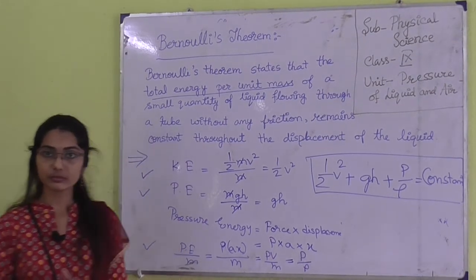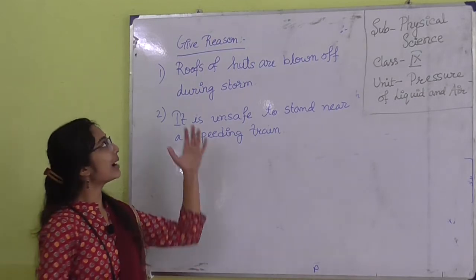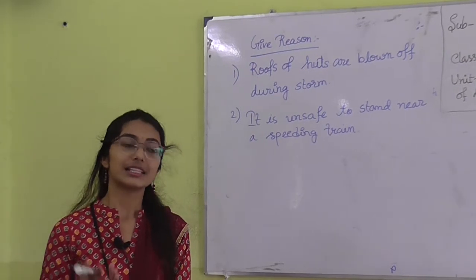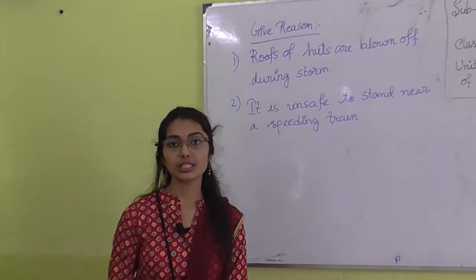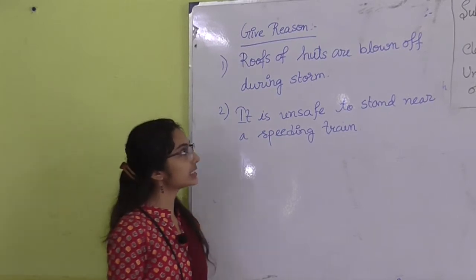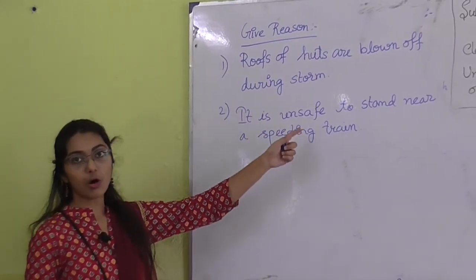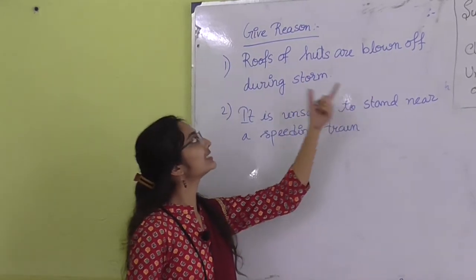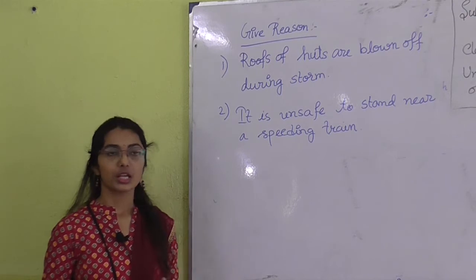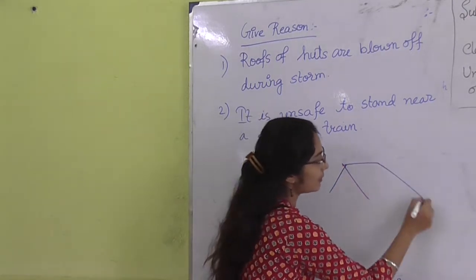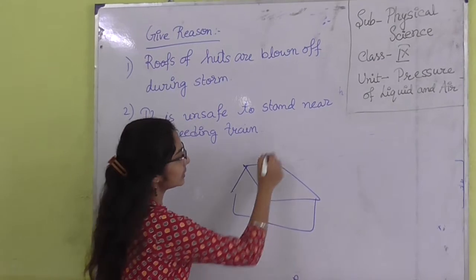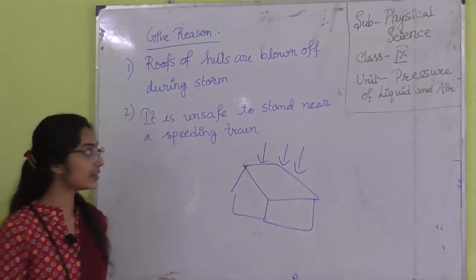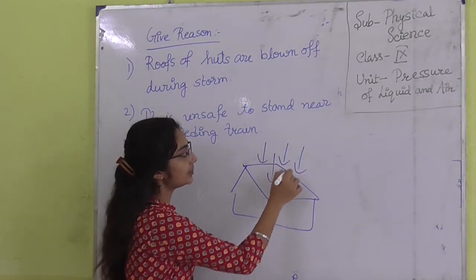Okay. Now we are going to discuss the applications of Bernoulli's theorem. In your book these are mentioned as applications, but in your examination these questions come in this form: give reason. Give reason: roofs of huts are blown off during a storm. So what happens? During a storm there is lower pressure over the roofs of huts, as the air is moving.